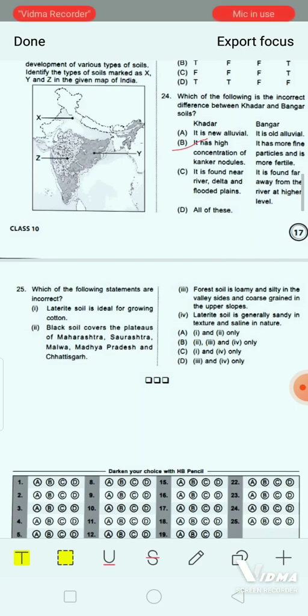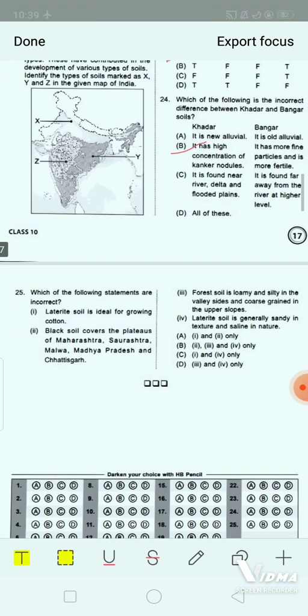And number 4, laterite soil is generally sandy in texture and saline in nature. Now, option A, 1 and 2 only. Option B, 2, 3 and 4 only. Option C, 1 and 4 only, whereas option D, 3 and 4 only. Which will be the correct answer of this question?